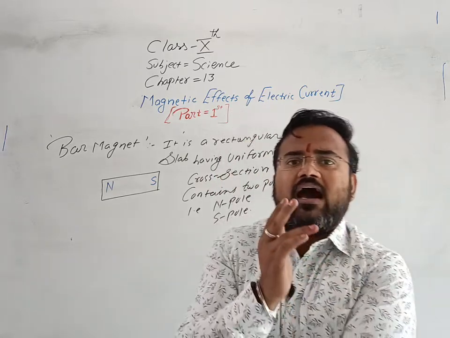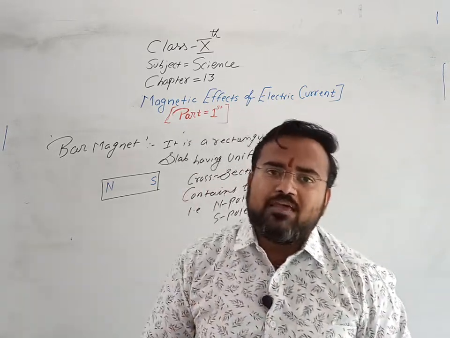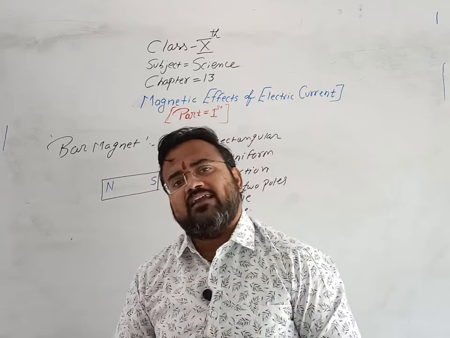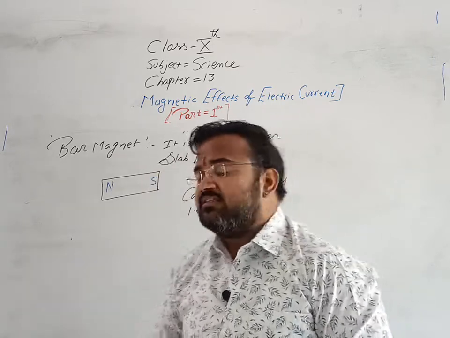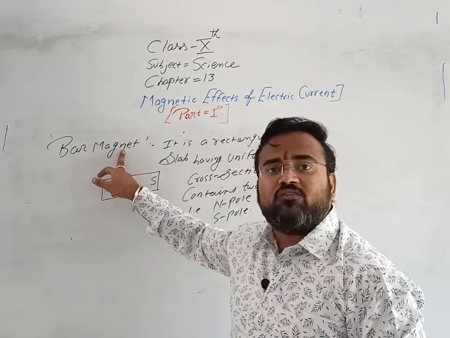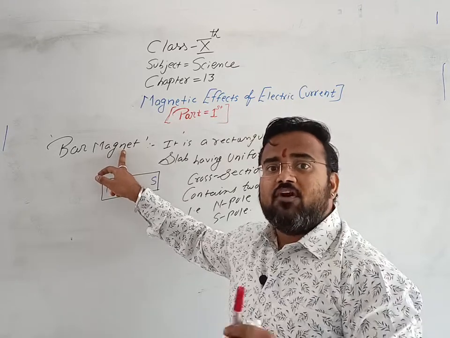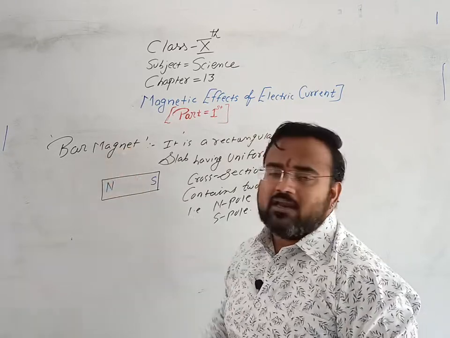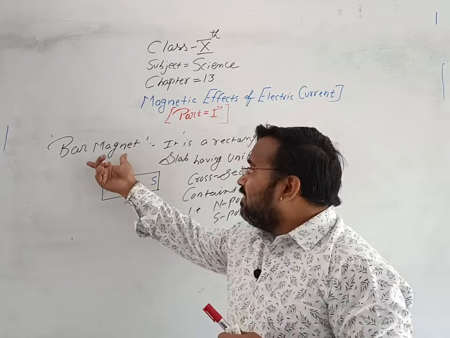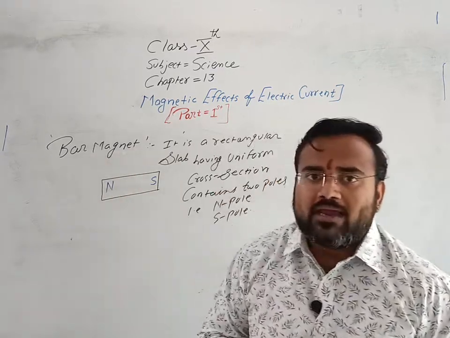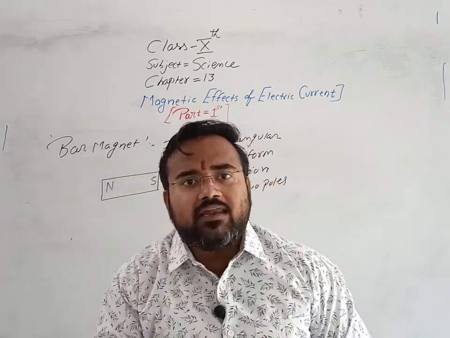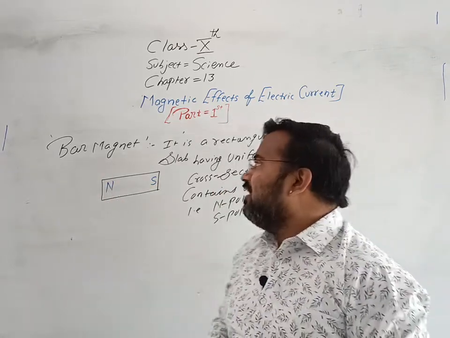Magnets are of various types. Various types of magnets are available, among which the bar magnet is one of the most famous. Except the bar magnet, there is the horseshoe magnet and the circular magnet, but the bar magnet is very famous.